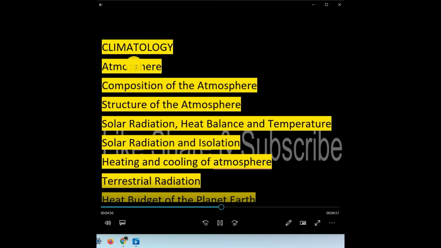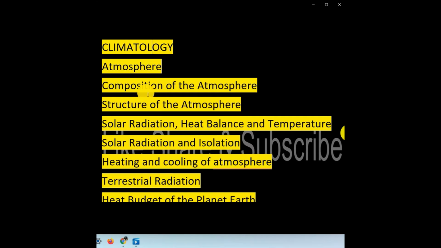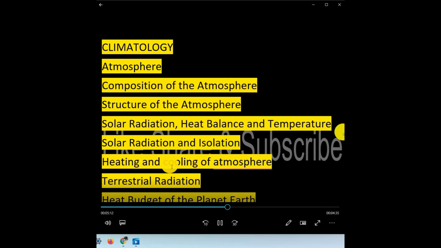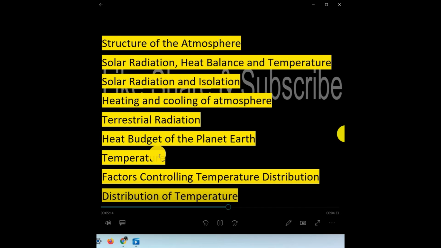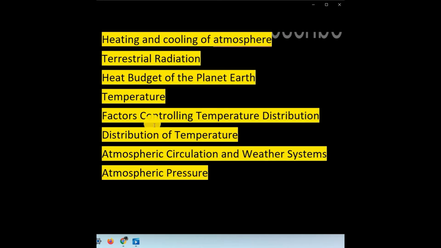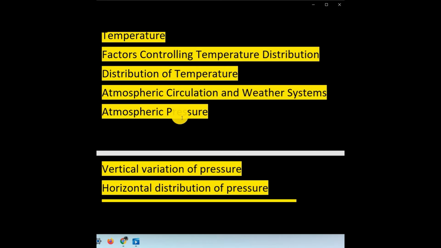Next comes climatology. In climatology: what is the atmosphere, composition of the atmosphere, and structure of the atmosphere, solar radiation, heat balance and temperature, insolation, heating and cooling of the atmosphere, terrestrial radiation, heat budget of the planet Earth and temperature, factors controlling the temperature and distribution of temperature,